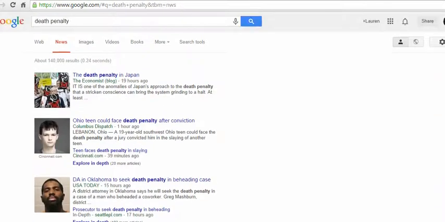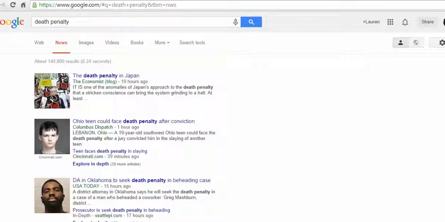So this is a way that we still have to be careful because we don't know exactly what sources we're going to get. We still have to look for the best possible newspaper article, but it's a way to kind of narrow Google down a little bit so that we don't have to worry so much about random websites. At least all of these sources are trying to be news.